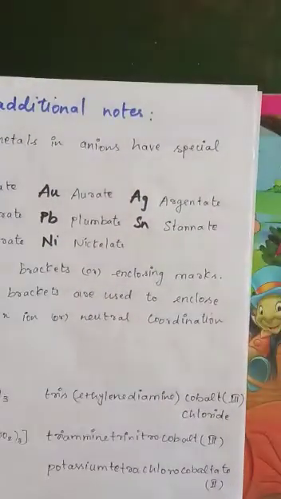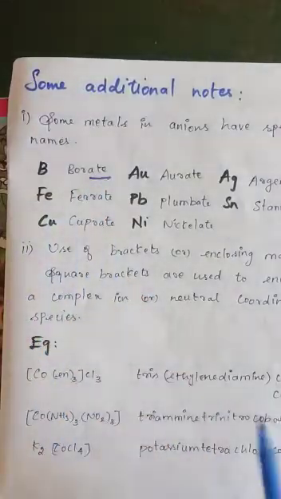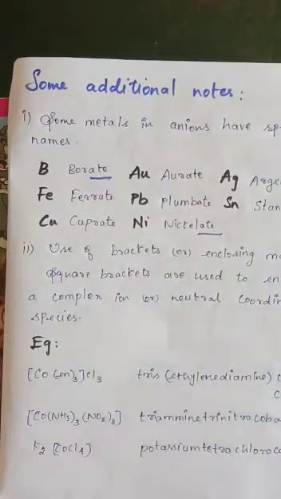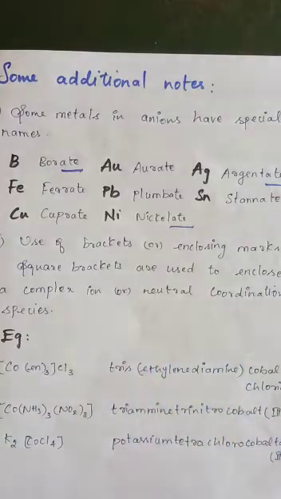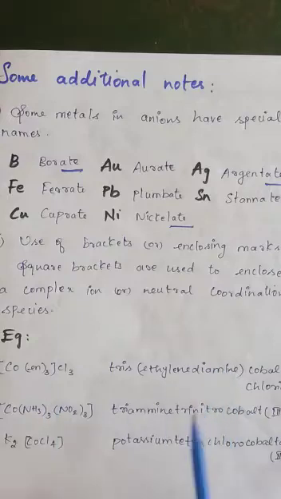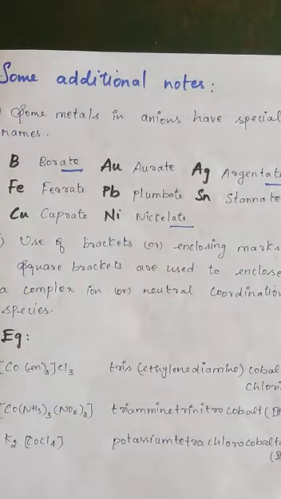See here some additional notes. Some metals in anions have special names. Suppose boron: borate. When negative ligands are present, we have ferrate, cuprate, nickelate, argentate, stannate, like that. And use the square bracket. Some more compounds we are writing here: Co(en)3Cl3. Outside of the bracket, we simply say chloride. We start the name from the ligand with the Greek prefix. So see here, Co. Once again I am telling this, Co.